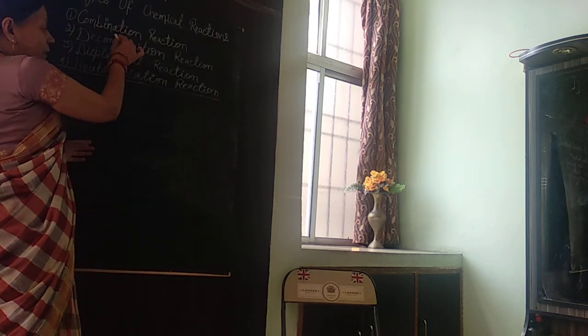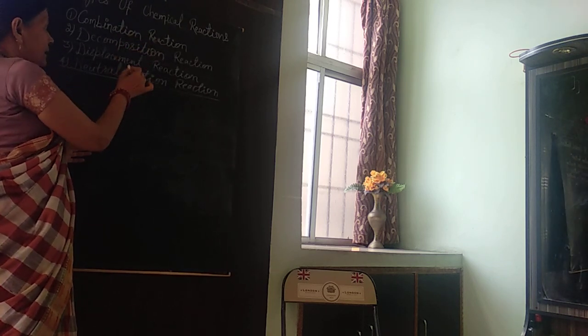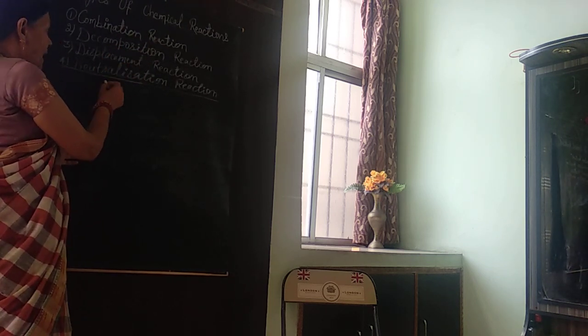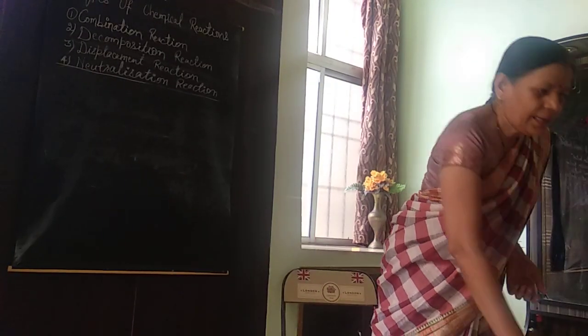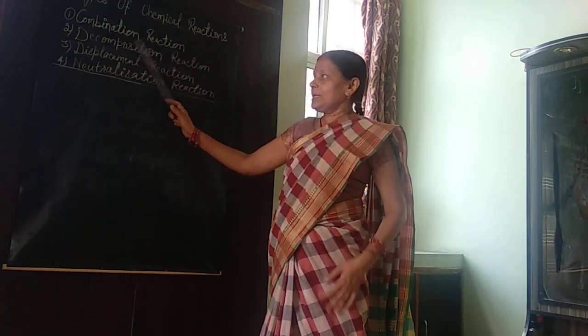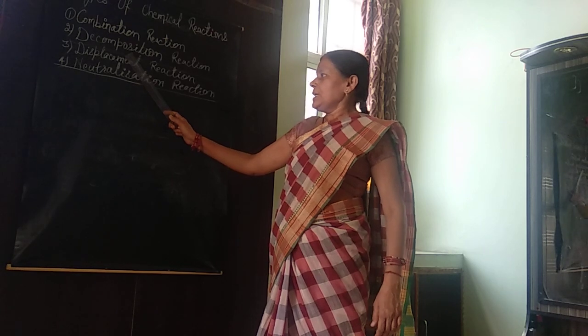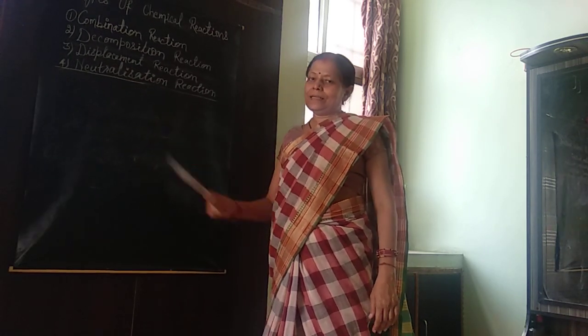Now see, here are written the different types of chemical reactions: combination reaction, decomposition reaction, displacement reaction, and neutralization reaction.